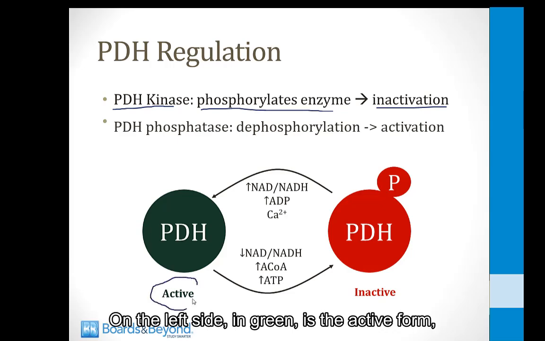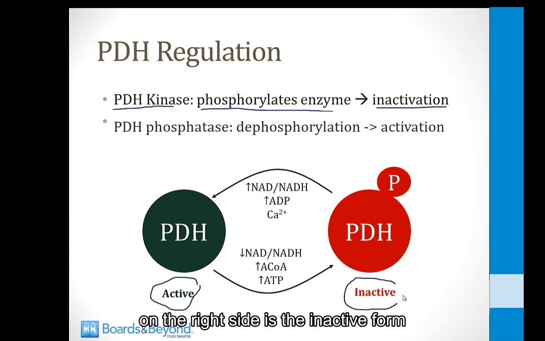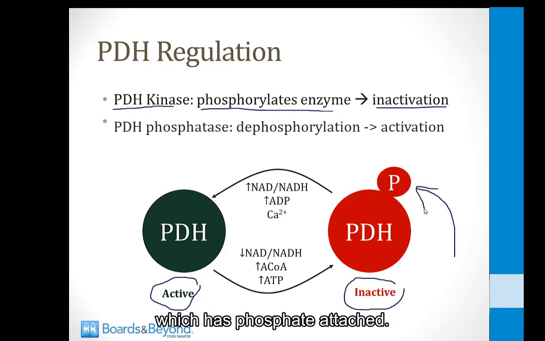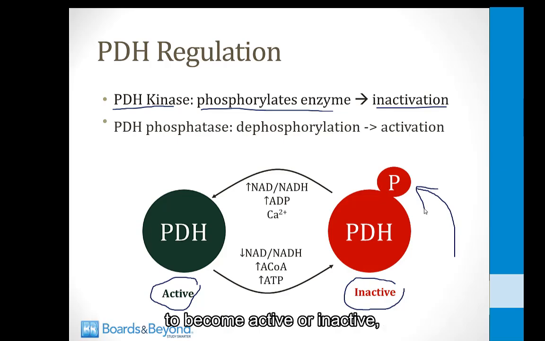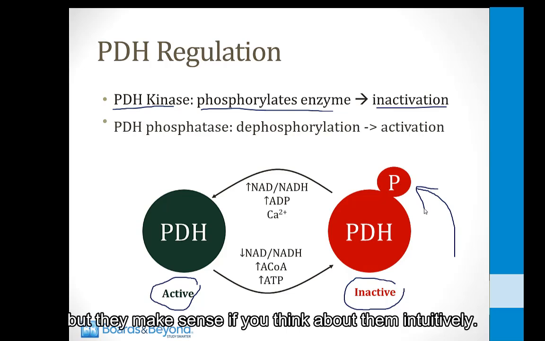On the left side in green is the active form. On the right side is the inactive form, which has phosphate attached. I've drawn some of the things which can trigger it to become active or inactive, and you can memorize this if you wish, but they make sense if you think about them intuitively.